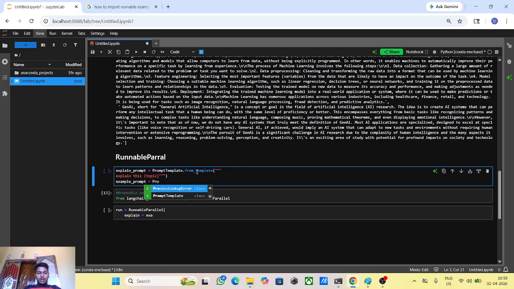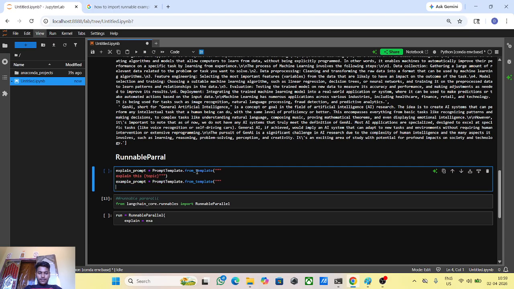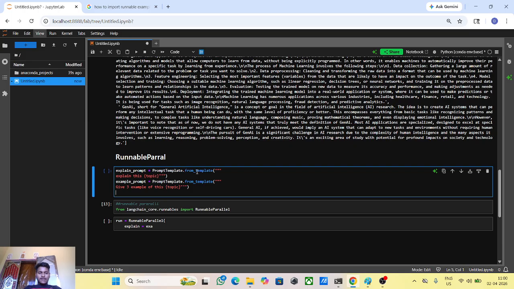Okay, example prompt. Here we take the example prompt template: give three examples of this topic. This is our example prompt.